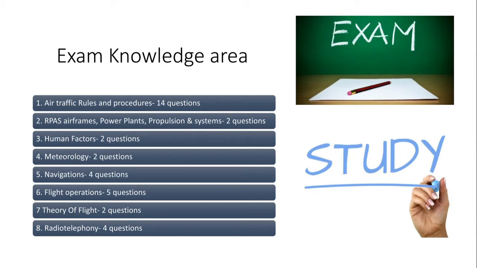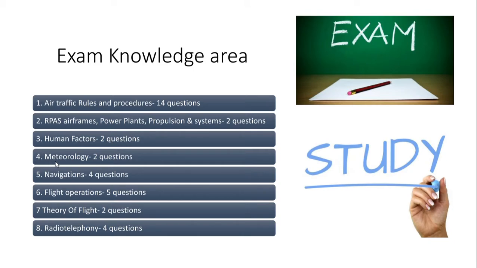There are only a few questions about drones, so I don't know why. Number 2, RPAS airframes, power plants, propulsion, I don't know how to say that, and systems. There's going to be 2 questions on the quiz. Human factors, number 3. There's going to be 2 questions.